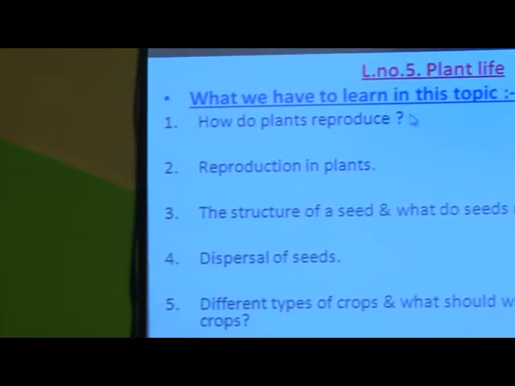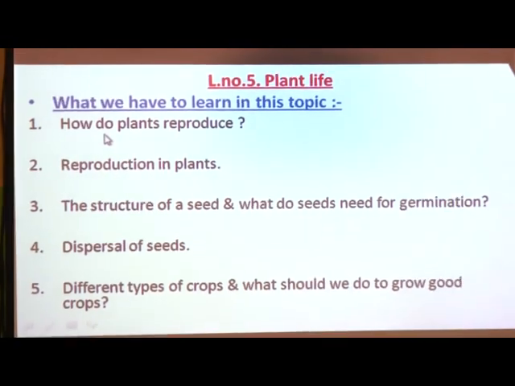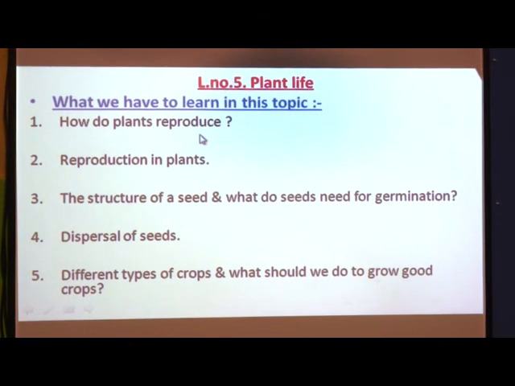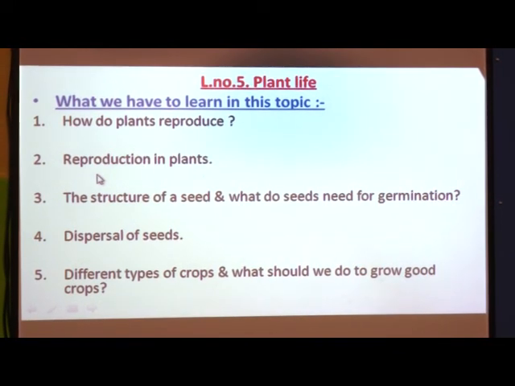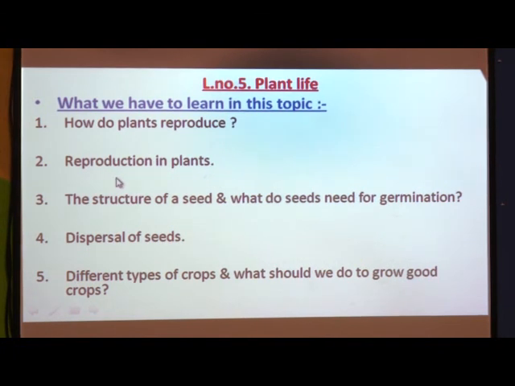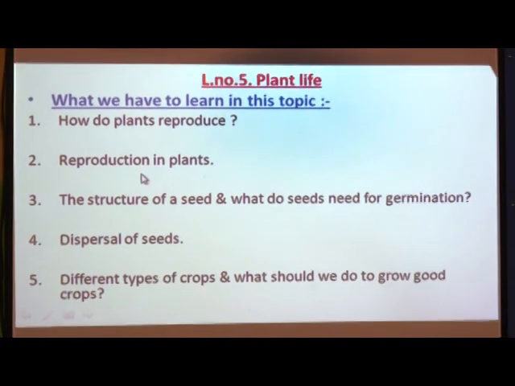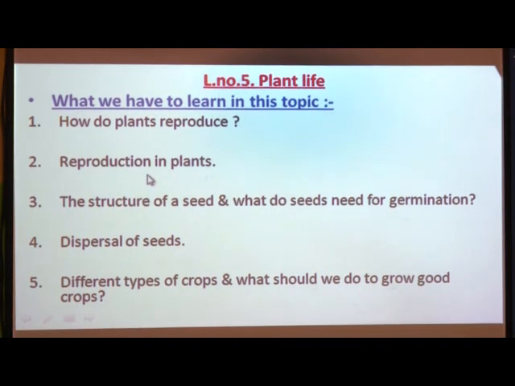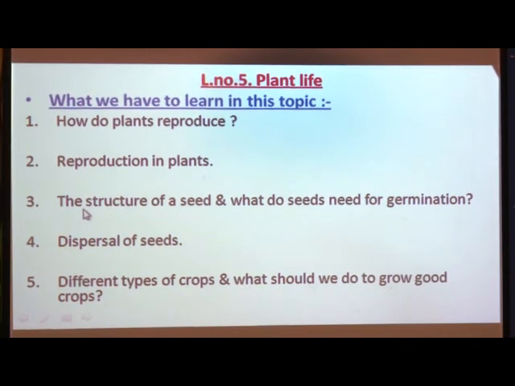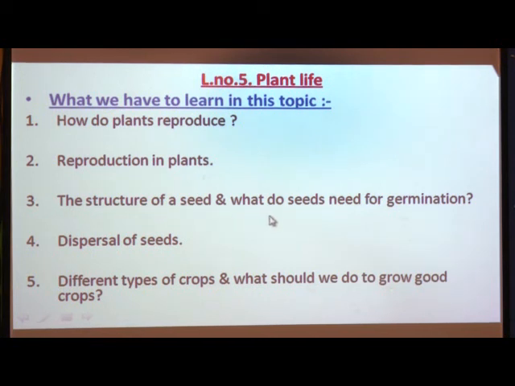This is what we have to learn in this topic. How do plants reproduce in different ways? Reproduction in plants with their different body parts like stem, roots, leaves, seeds, etc. Then the structure of a seed and what seeds need for germination.